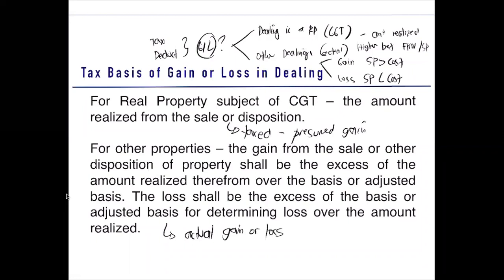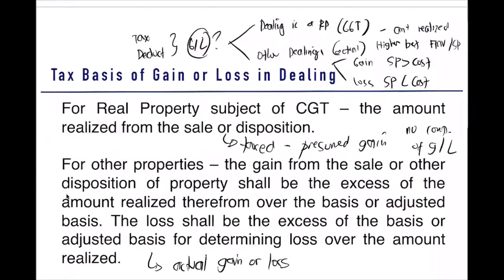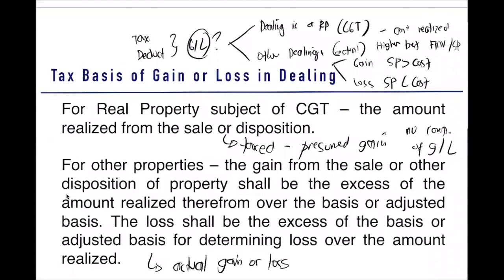Why is it presumed gain? Because here on your real property, there is no computation of gain or loss. We assume that everything is a gain based on your amount realized, which is the higher between the fair market value or selling price. While for other properties, we need to compute for your actual gain or loss. So there is now a computation of gain or loss.